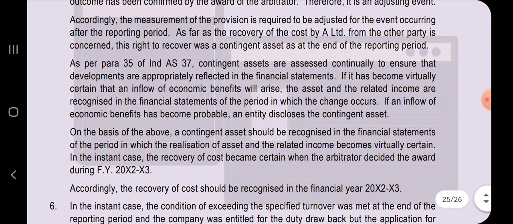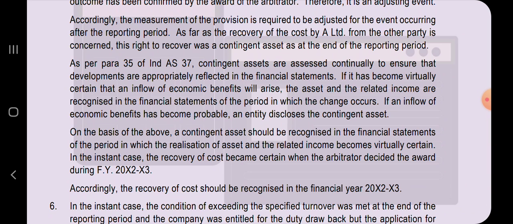Accordingly, the measurement of provision is required to be adjusted for the event occurring after the reporting period. As far as the recovery of cost by A Limited from the other party is concerned, the right to recover was a contingent asset as at the end of reporting period.